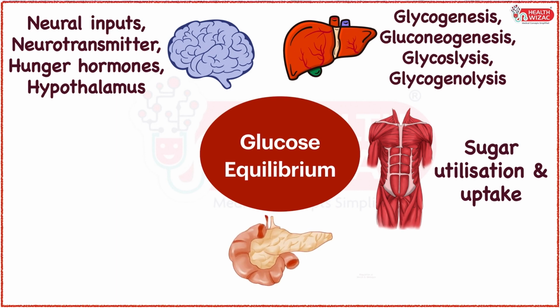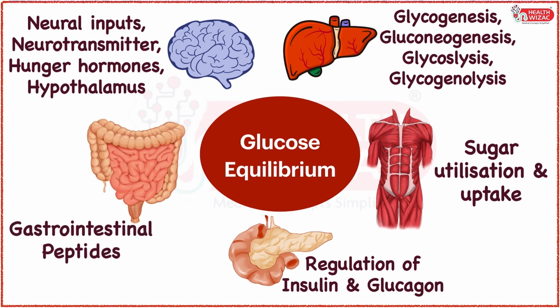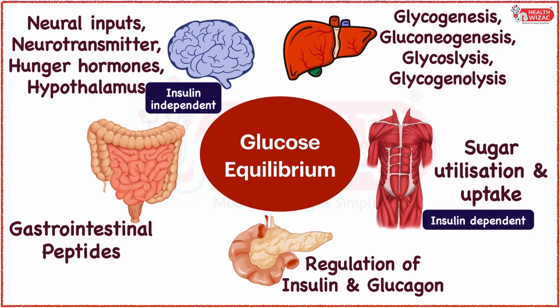Pancreas, which is responsible for secretion and regulation of two important hormones, that is glucagon in the alpha cells and insulin in the beta cells, along with gastrointestinal peptides. An important point that should be noted here is that the brain is insulin independent for utilization and uptake of sugars, whereas skeletal muscles and cells are insulin dependent for utilization and uptake of sugars.